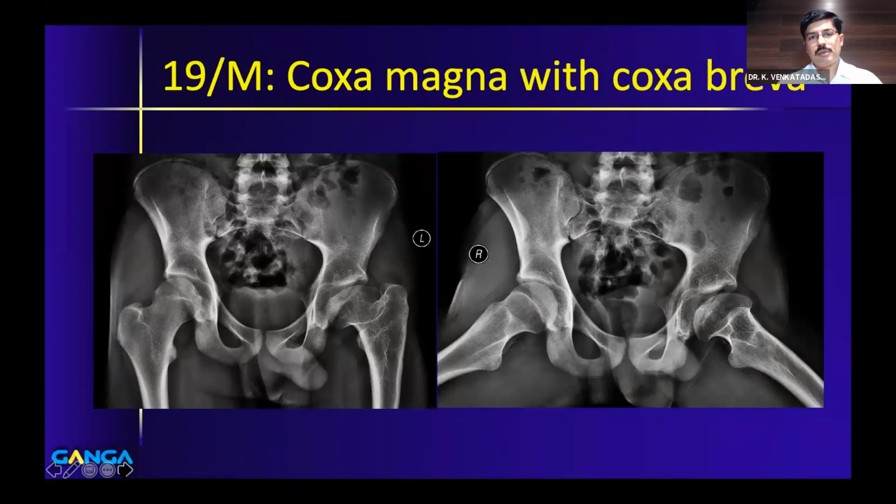Yet another patient, the age is on the higher side, a 19-year-old boy who had childhood Perthes and has come with coxa magna with coxa brava. Both are there, the short neck as well as a big head. Contrary to the previous patient, you can see that the central part of the head necrosis is not much here. The cartilage looks all right in the center here. So he needs a different kind of intervention.